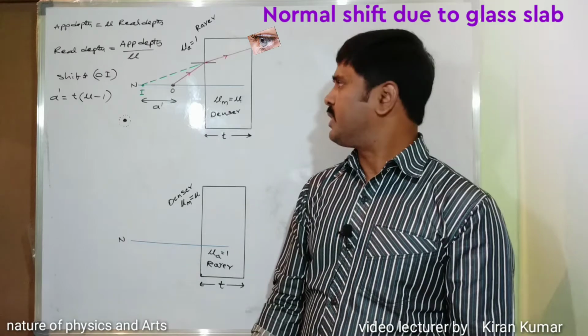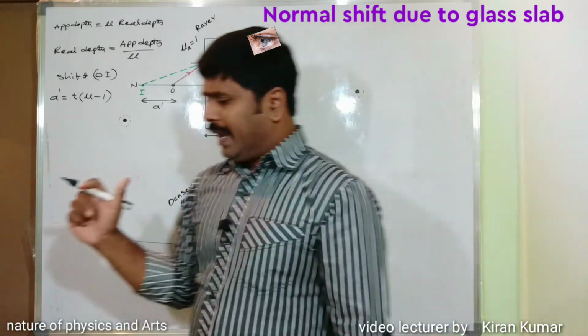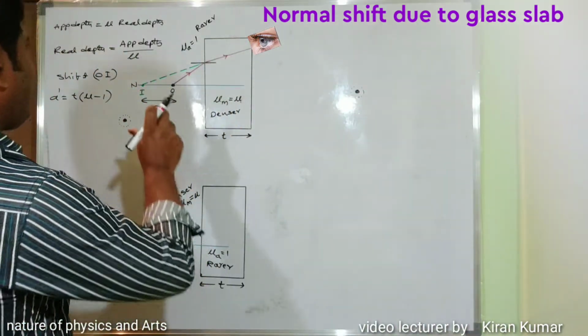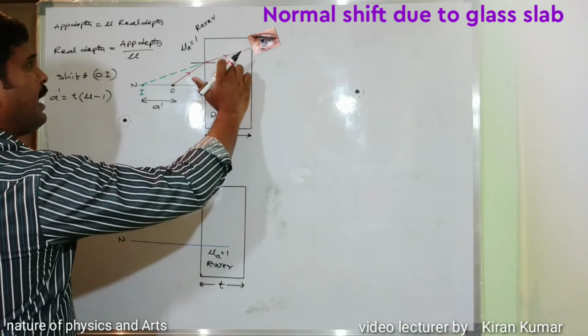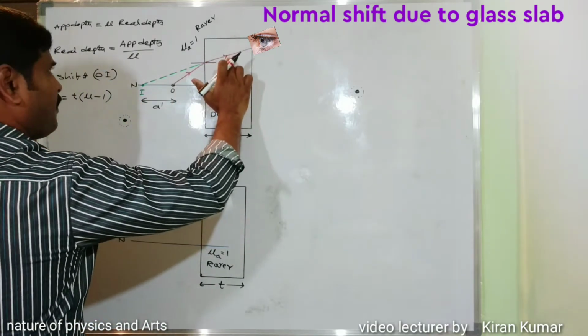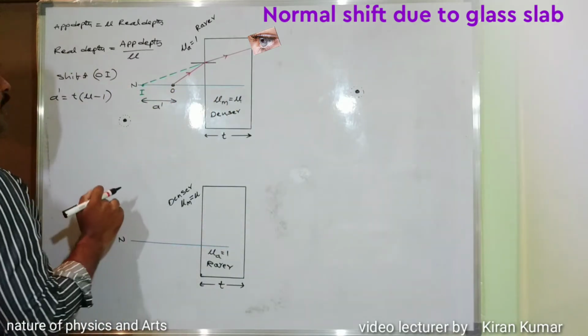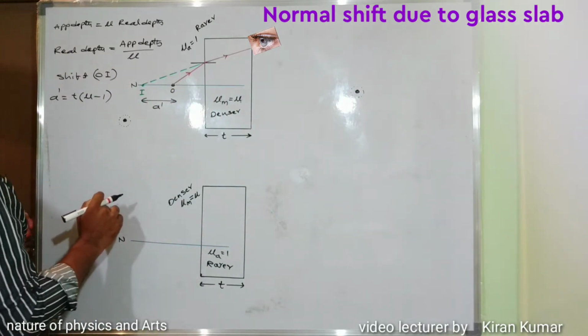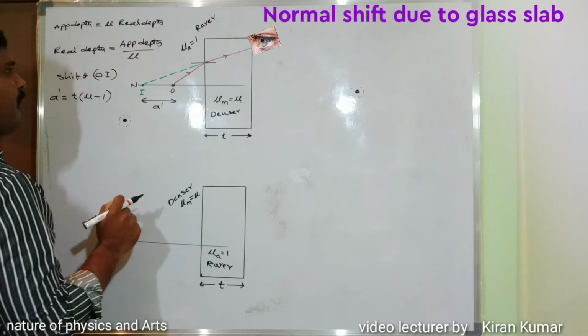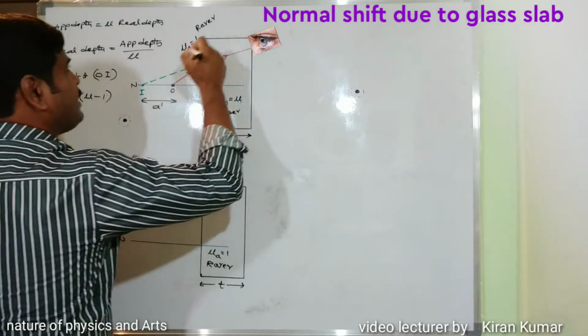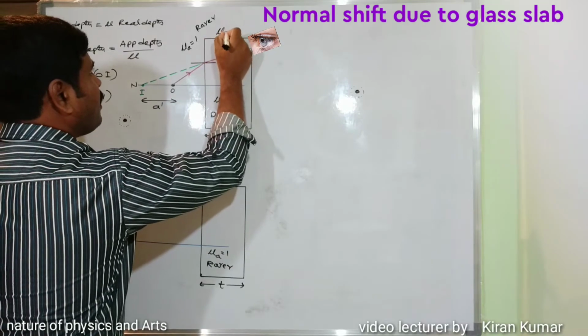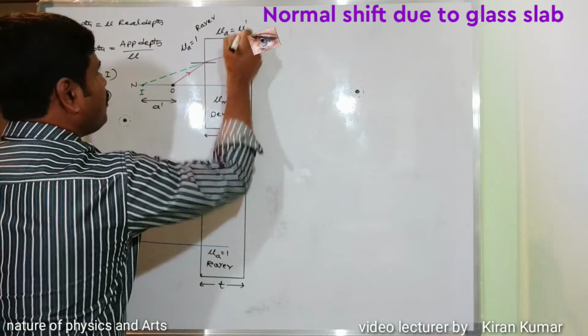Try to understand. Light traveling from a rarer medium to a denser medium bends towards the normal, and extending the refracted ray gives the image corresponding to the object. So in case we consider mu A, which is taken as mu dash.